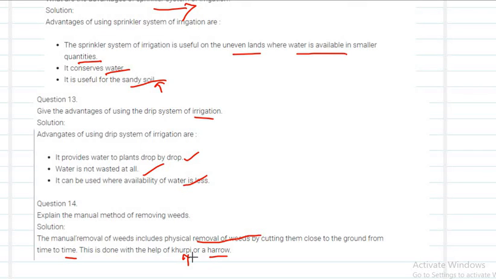Using these, you can remove the weeds manually, by cutting them close to the ground from time to time, before or at the time of vegetative growth. We have to remove the weeds.